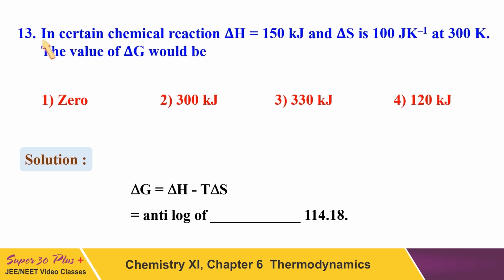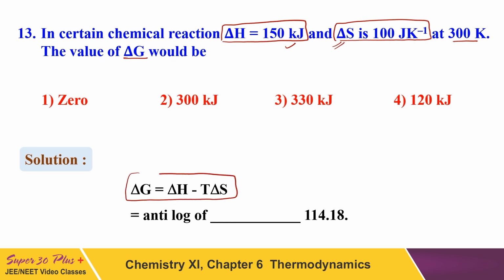Another question. Now in certain chemical reactions, if any certain chemical reaction is given for which delta H is 150 kilojoule and delta S is 100 joule per Kelvin. Here unit is kilojoule and here unit is joule per Kelvin. At 300 Kelvin, the value of delta G will be, again, you will solve this question by using the equation delta G is equals to delta H minus T delta S, and the final answer by applying the above set of values in this equation is 120 kilojoule.